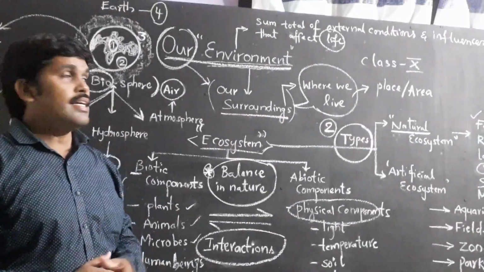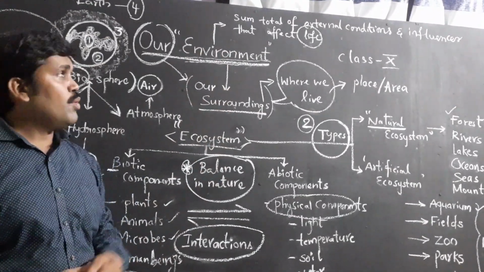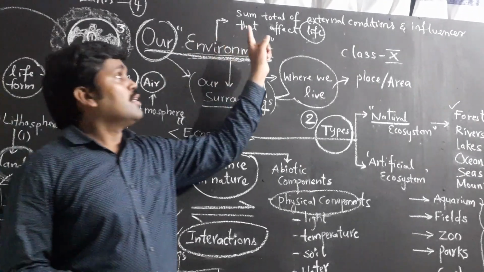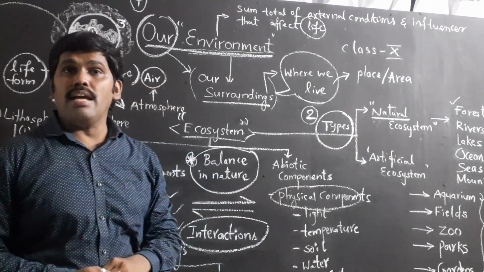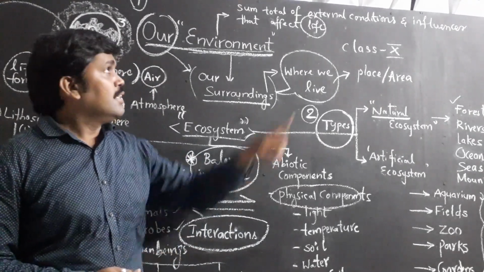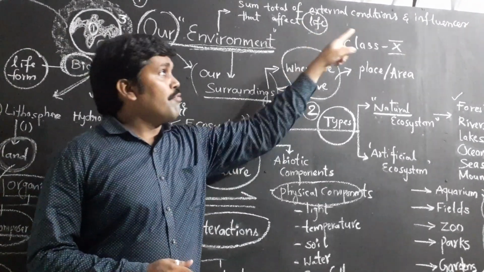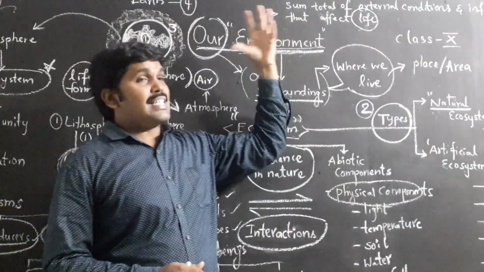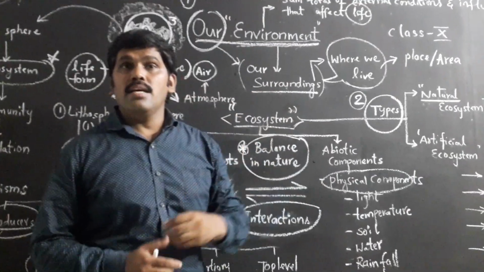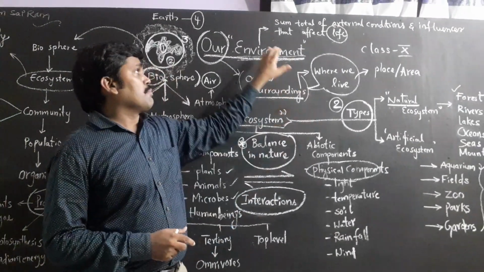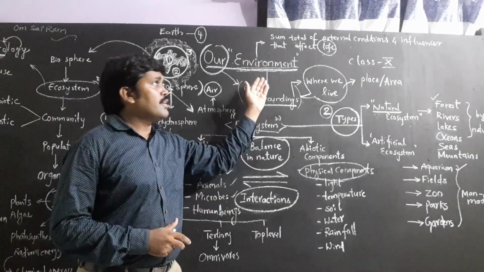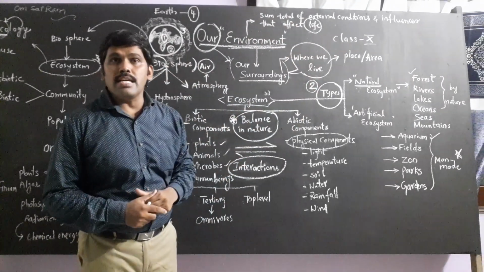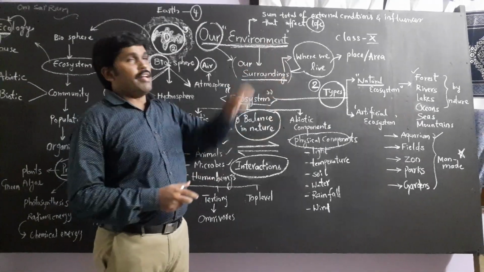But biologically, the meaning is different. The meaning of environment in a biological term is nothing but the total external conditions and influences on life. That means how the external conditions affect the living organisms is nothing but environment. The study of external conditions and influences which affect the living organisms is nothing but environment.